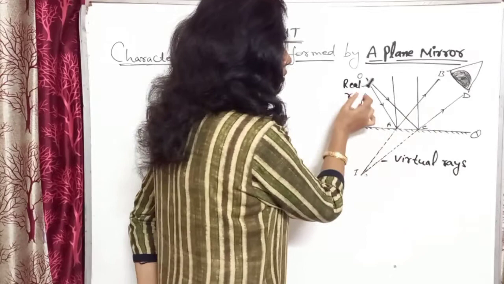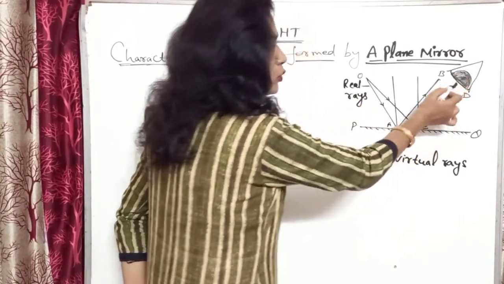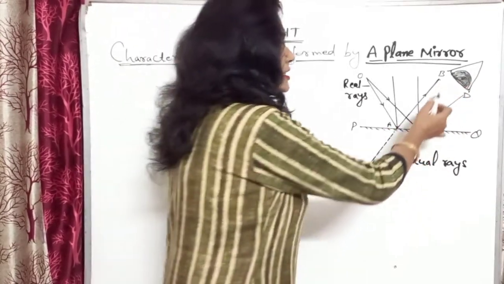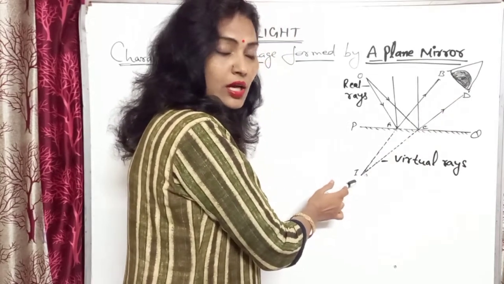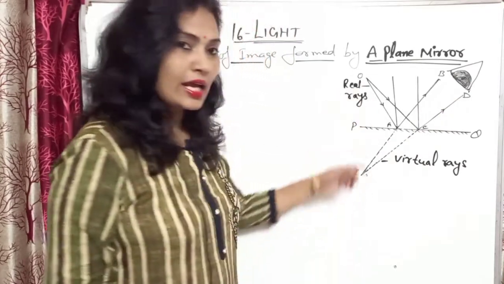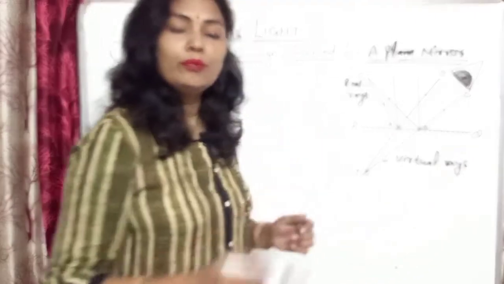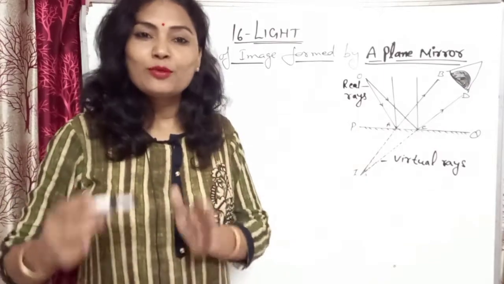Now the next ray is reflected here, so it will reach our eyes and it seems an image is formed, that is I, the image. Object O is there and image is I, and this PQ is the mirror, and we keep the object in front of the mirror PQ.